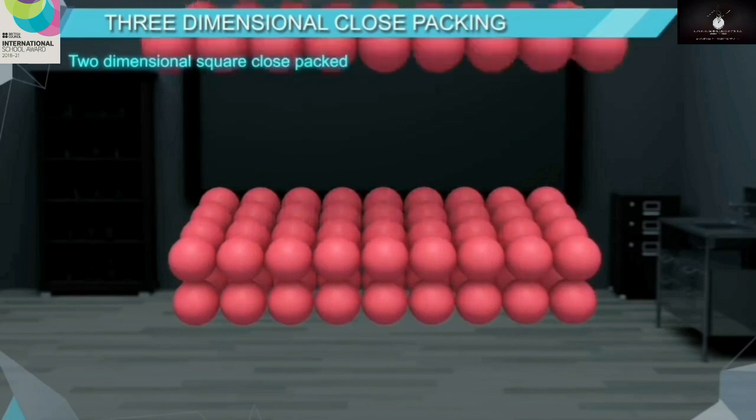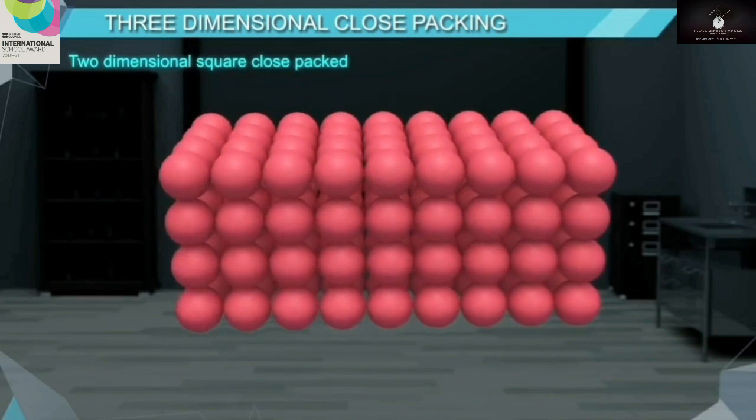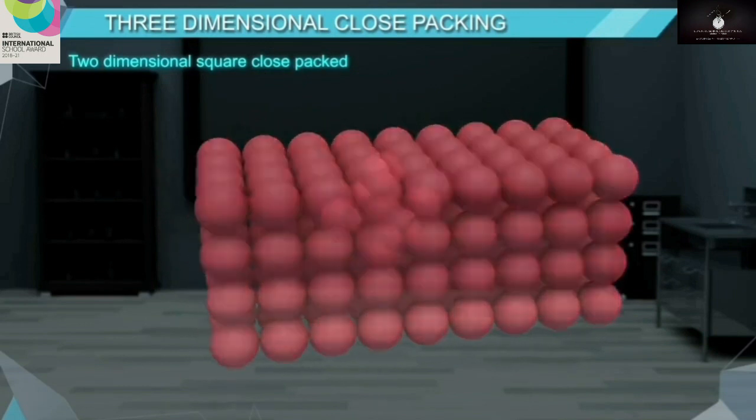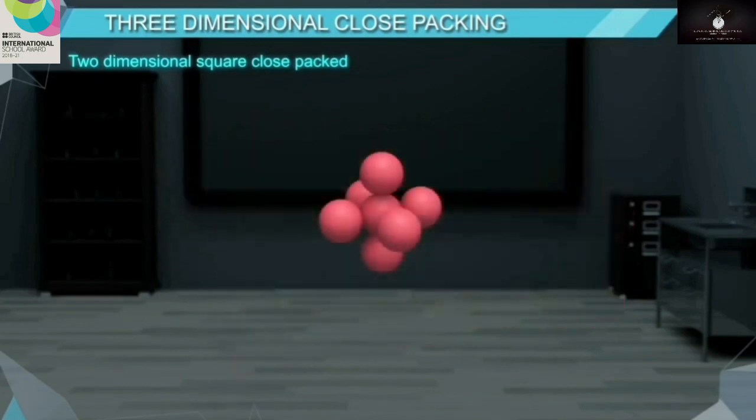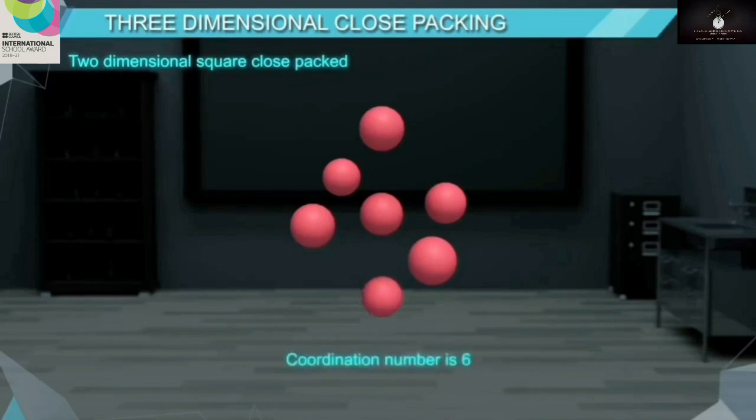On arranging layers one after the other in this pattern, we will observe that each sphere is in contact with 6 other spheres, 4 from the same layer, 1 from the layer above, and 1 from the layer below. So, the coordination number is 6.